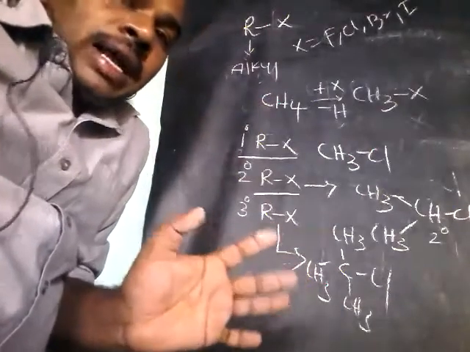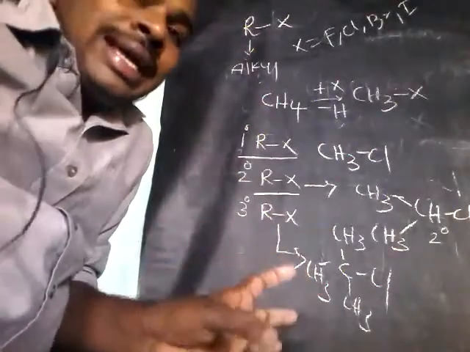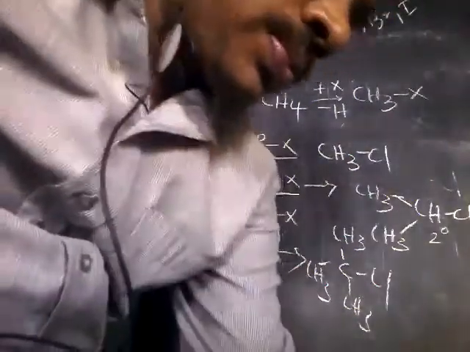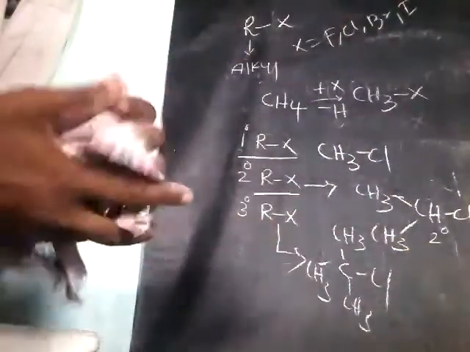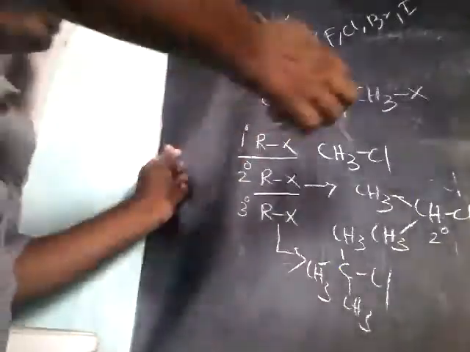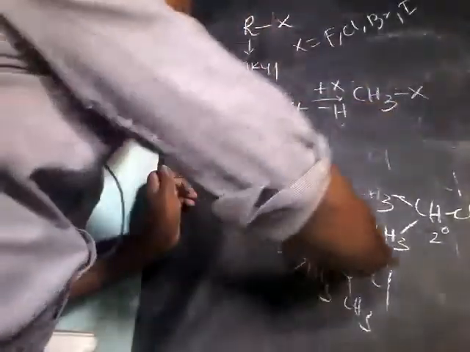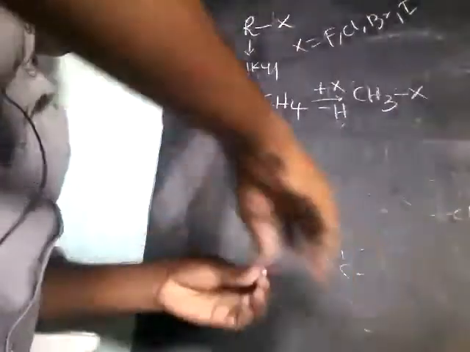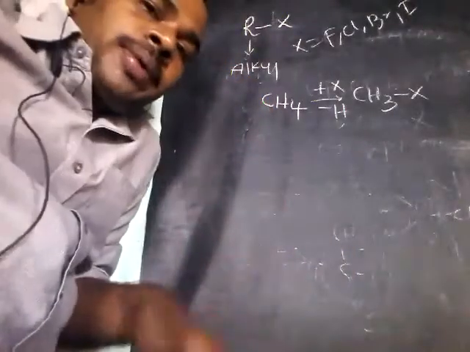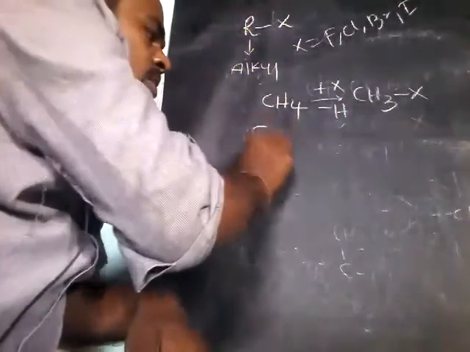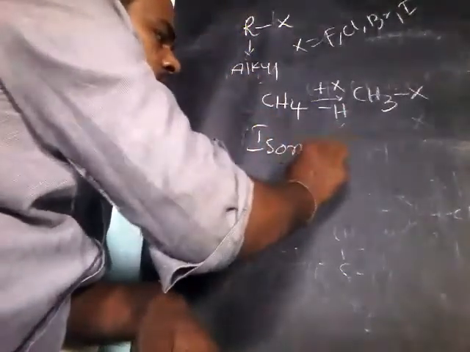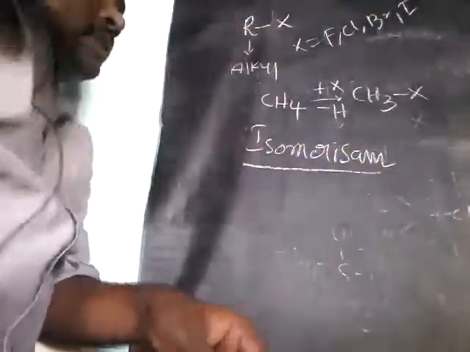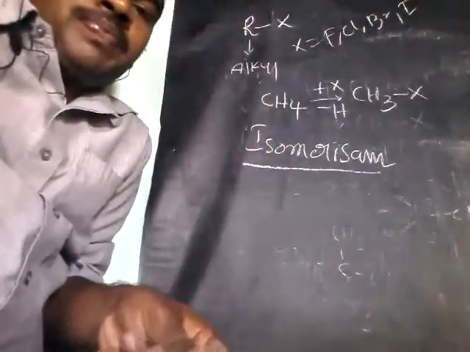Alkyl halides, general formula RX. And next, if you observe, these alkyl halides generally exhibit the property of isomerism.